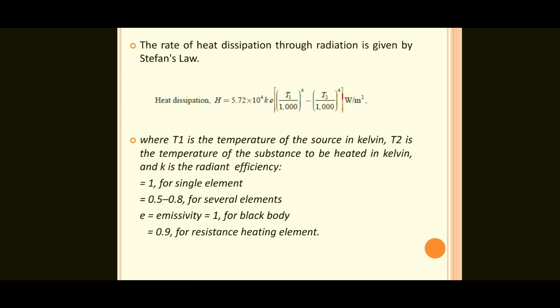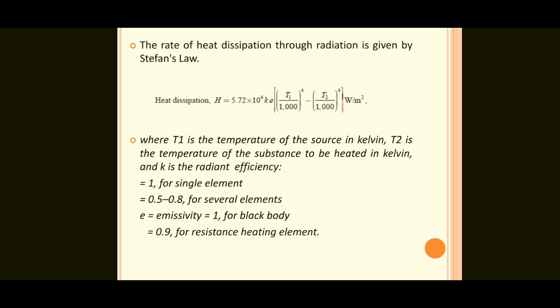Temperature is generally measured in Kelvin or degrees centigrade. Next, T2 is the temperature of the substance to be heated in Kelvin. Here T1 is the source and T2 is the substance, and K is the radiant efficiency.